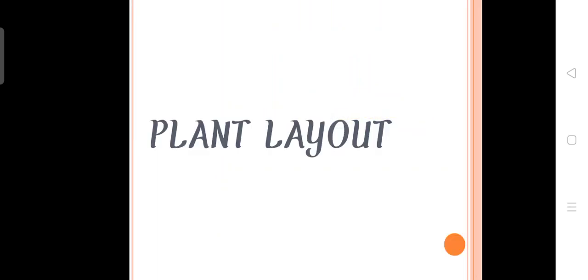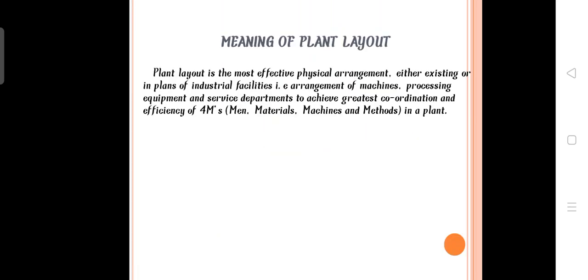Hi, today we are going to discuss plant layout in production management. First, we are going to discuss the meaning of plant layout. Plant layout is the allocation of space in industry, like machinery, men, and raw materials. It is how they allocate their workspace in industry.